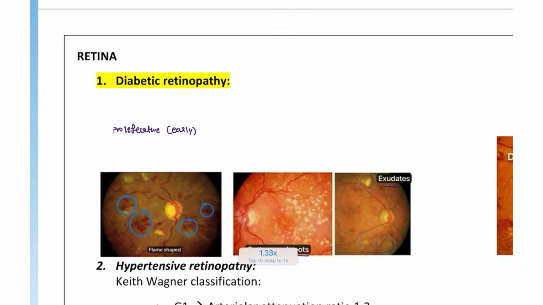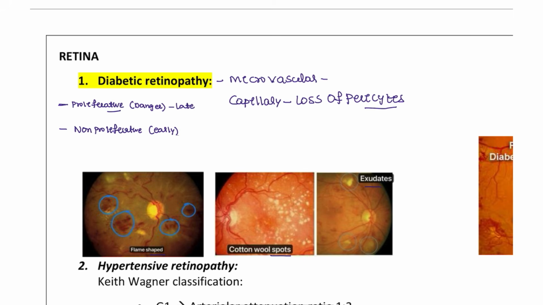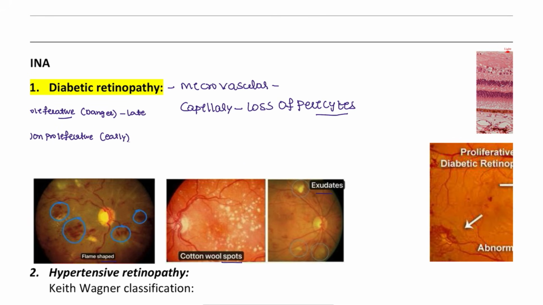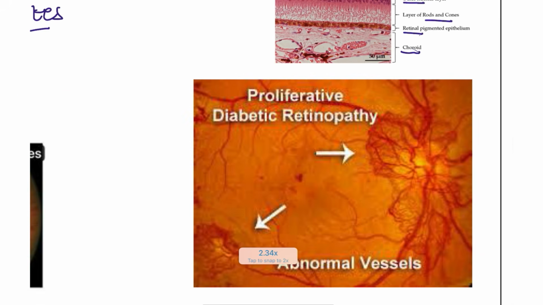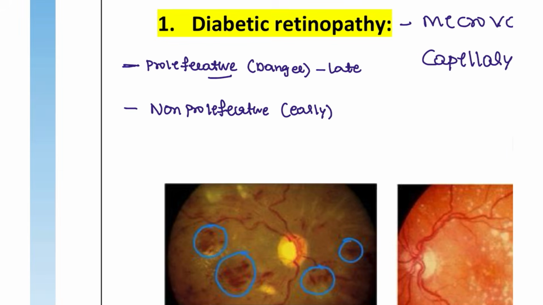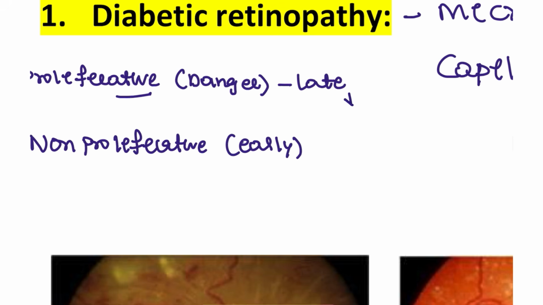But if it has progressed to the proliferative phase, the late phase or the danger phase, what happens in the danger phase? Here you can see the abnormal vessels, new blood vessels that have formed. That is what happens in proliferative patients. If there are new blood vessels, sometimes they may rupture. If they rupture, that can cause blindness for the patients. So why is proliferative a danger? It causes neovascularization. New vessels are seen in this patient.